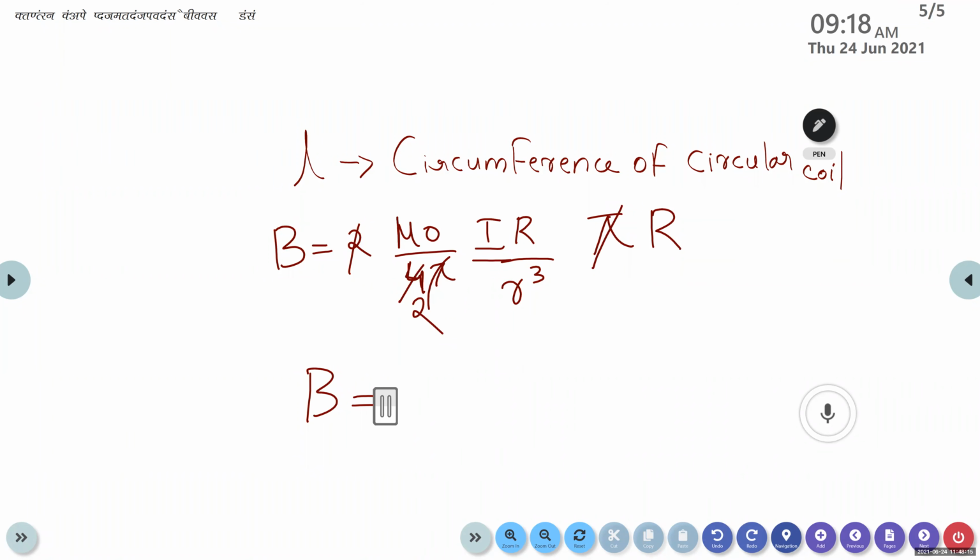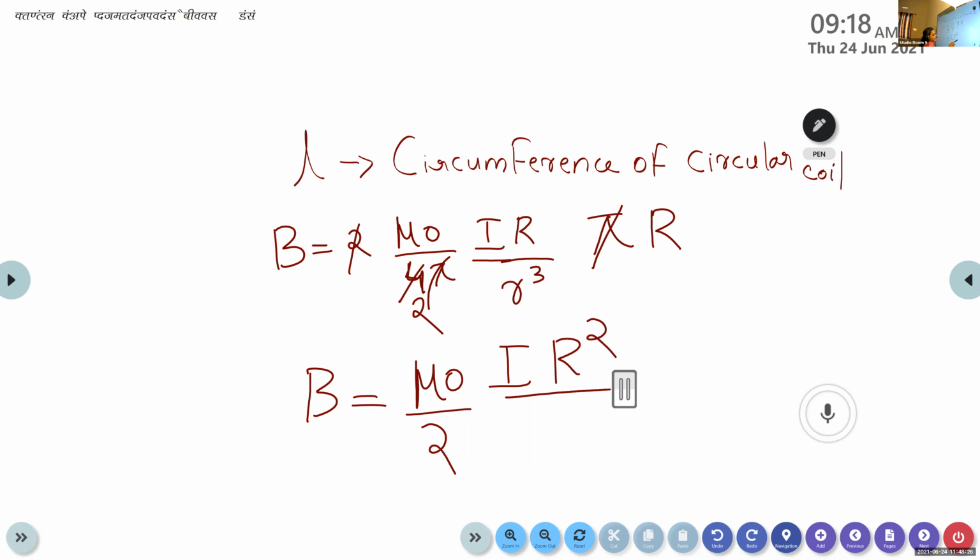B is equal to mu 0 by 2 into IR square divided by R cube. Or we can write mu 0 IR square divided by 2R cube.